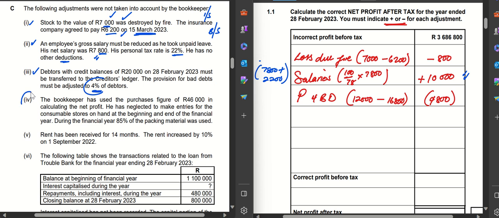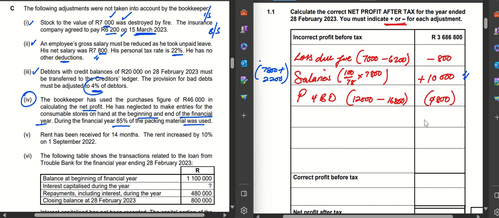We're going to look at number 4, and it reads: the bookkeeper has used the purchases figure of 46,000 in calculating the net profit. He has neglected to make entries for the consumable stores on hand at the beginning and the end of the financial year. During the financial year, 85% of the packing materials were used.